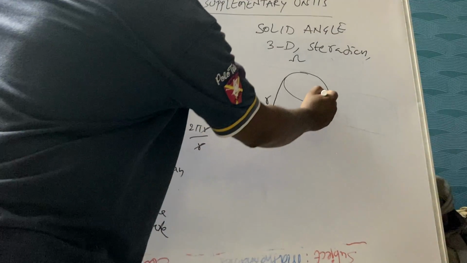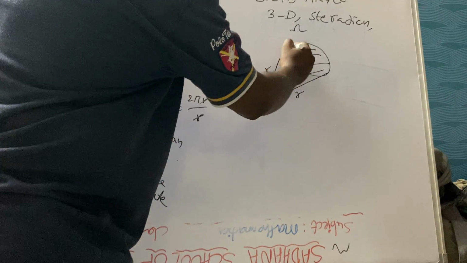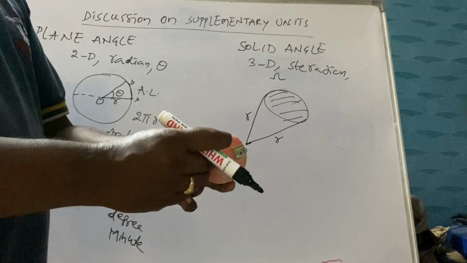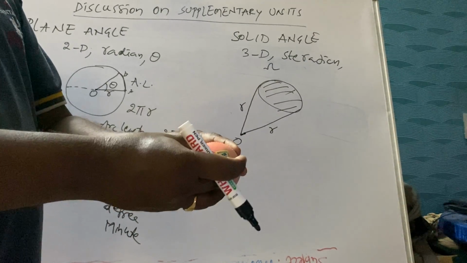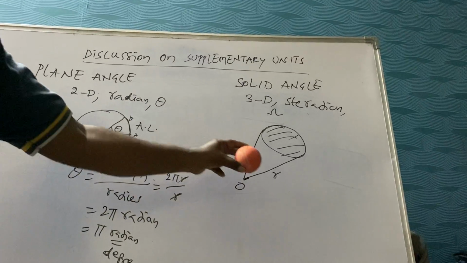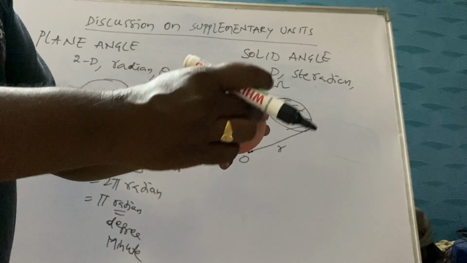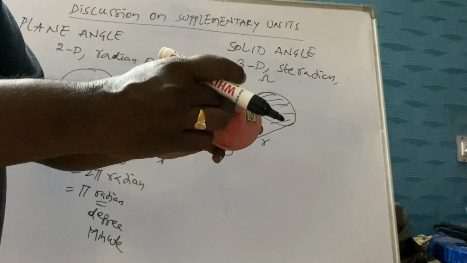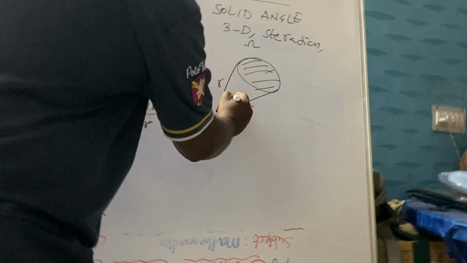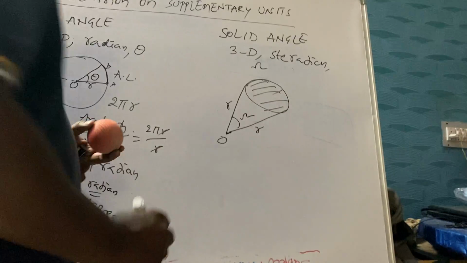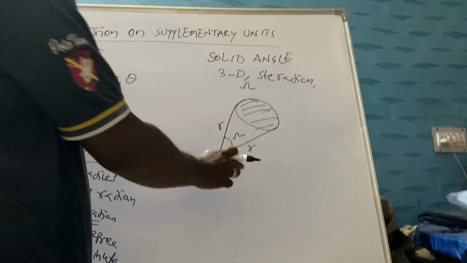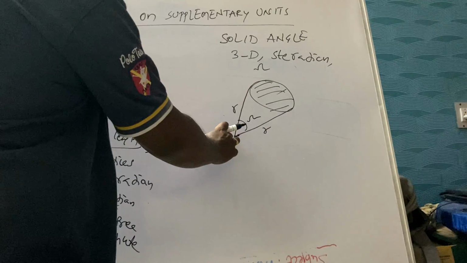Now steradian is nothing but the part on the sphere, or area of the sphere, making an angle at the center. Instead of arc length, here we are taking a portion of the sphere, the area of the sphere. So this is what you call solid angle. So how do you define it here? The angle subtended by the area at the center.